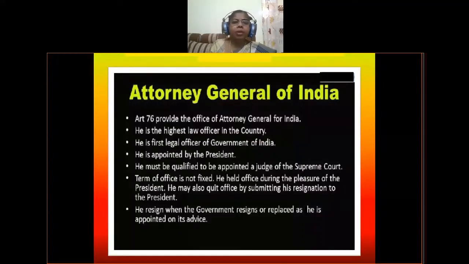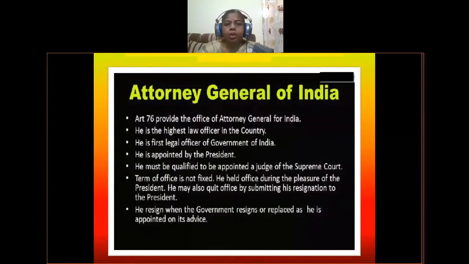Next, the term of office is not fixed. He holds office during the pleasure of the President. He may also quit office by submitting his resignation to the President. So the Attorney General of India is appointed by the President of India, and he can continue in office during the pleasure of the President. He can continue as long as the President is pleased by his works or his functions. Voluntarily he can also quit by submitting a resignation letter to the President of India.